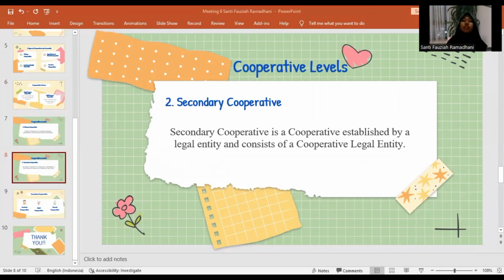In other words, the members of the secondary cooperative are primary cooperatives, at least 3 primary cooperatives. The secondary cooperative is used to increase member business and unit business potential. The secondary cooperatives are divided into 3 types. The first type is central cooperative, joint cooperative, and the last is parent cooperative.